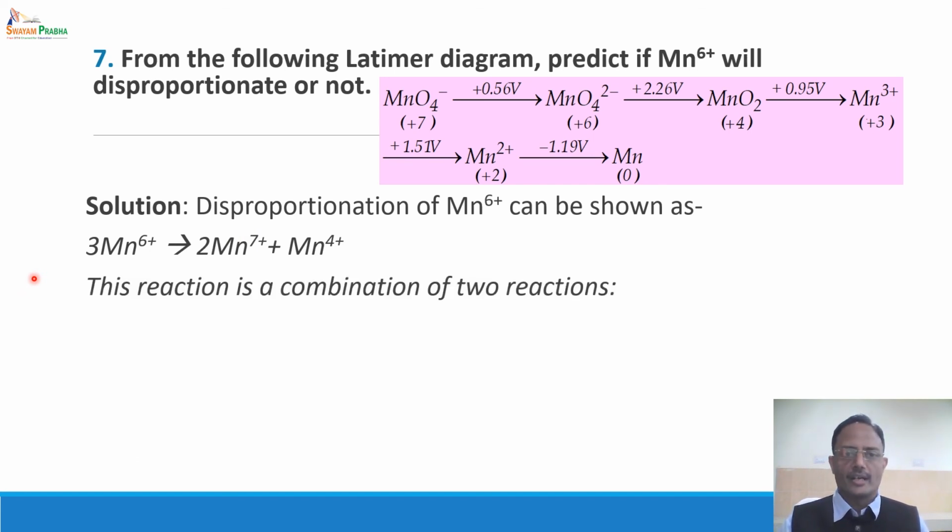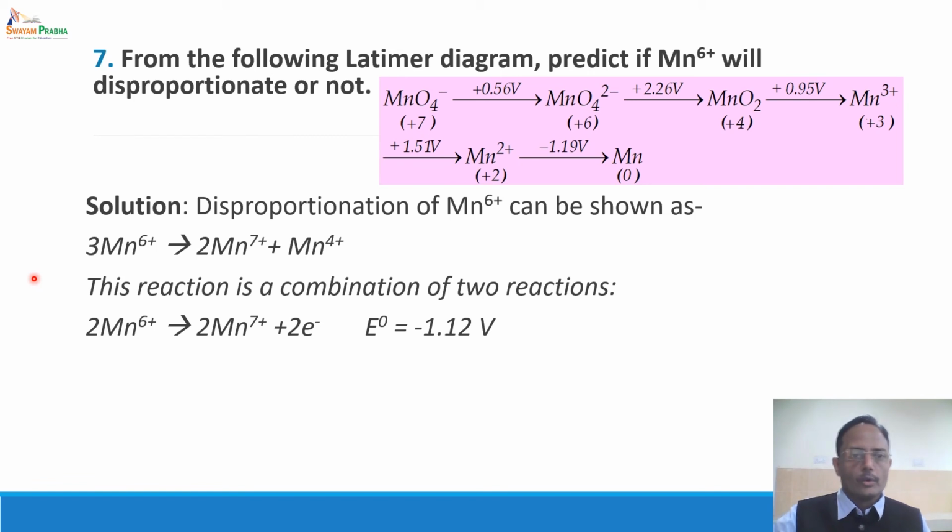Now this reaction is again a combination of two reactions. 2 ions of Mn6+ undergoing oxidation: the electrode potential will be twice as compared to what is given over here, but with a negative sign because it is going in the opposite direction. This is an oxidation process, and the electrode potential which is given is a reduction potential. Similarly, Mn6+ will accept these 2 electrons and get converted to Mn4+, and the reduction potential is given as plus 2.26 volts.